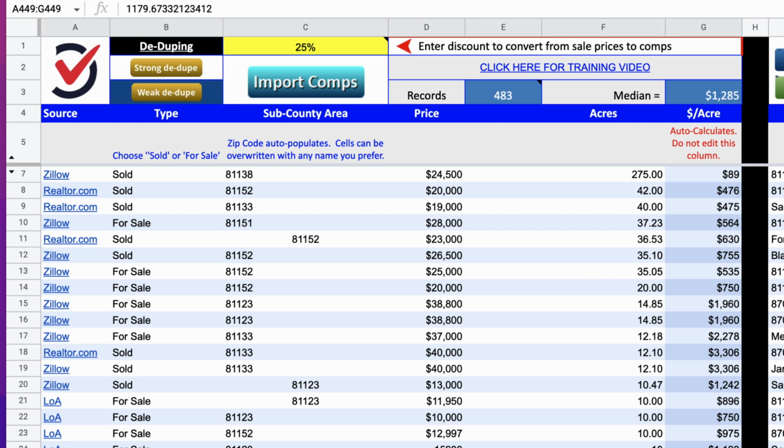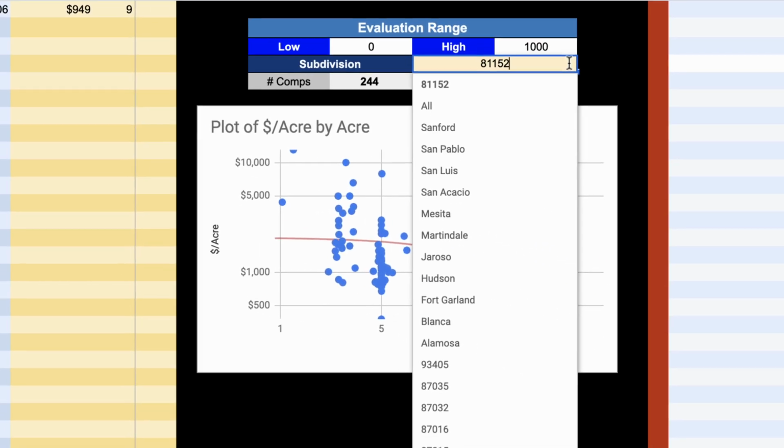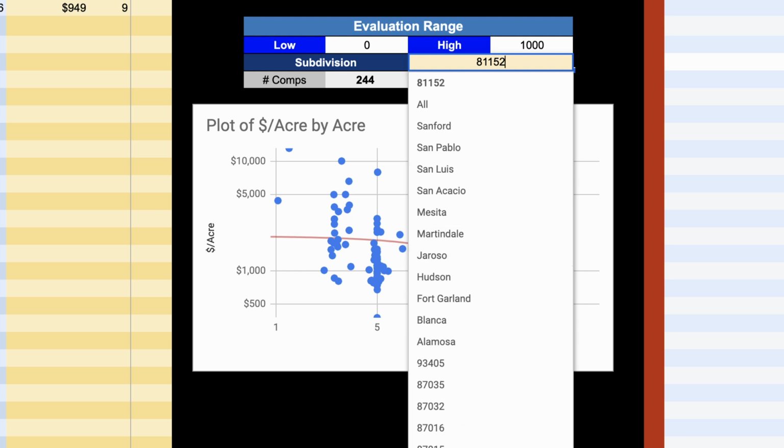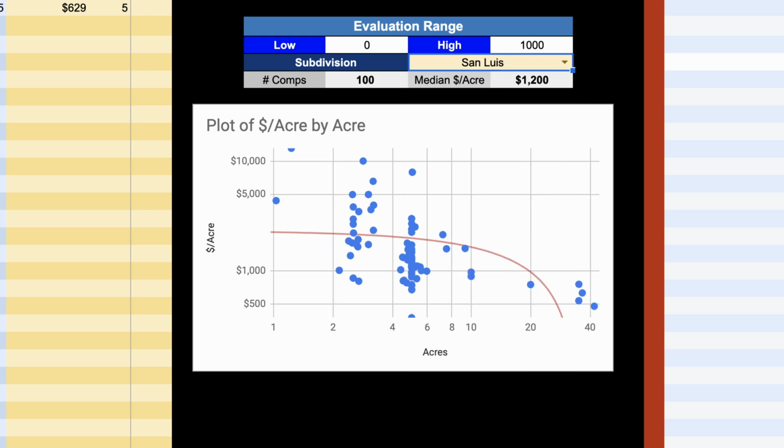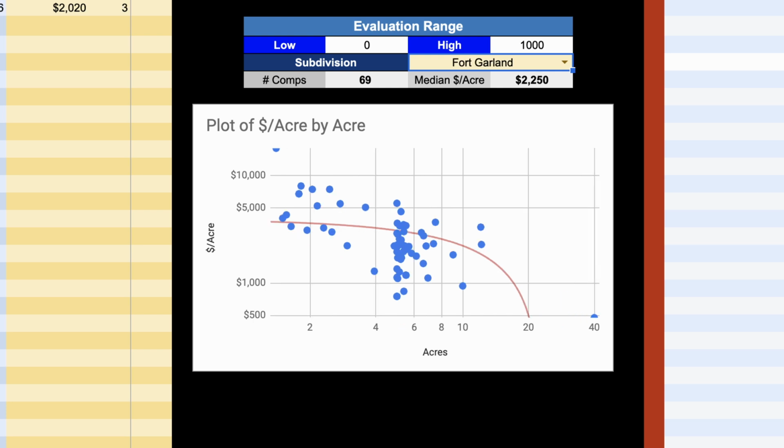And now we go back over here to offer analysis. And now the difference is instead of just showing zip codes, we can sort this by city instead of zip code, which might give us a lot more information in that one city or town than just by looking at it by zip code. See a lot more in this one as well. And in this case, these are all pretty small towns. They're not like these massive widespread areas with tons of variation. For the most part, if it's in that town, it's probably going to be a halfway decent comp.